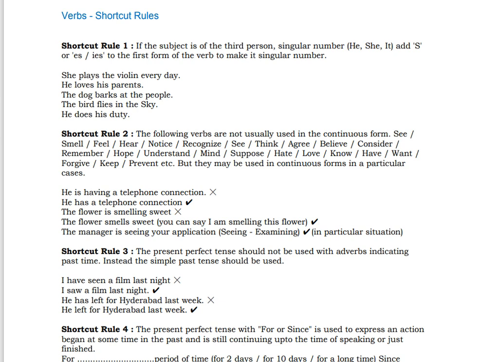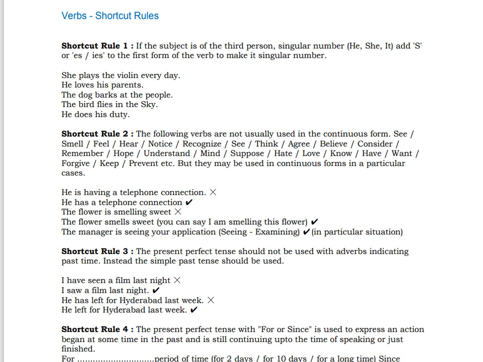She plays the violin every day. If every day is there, then it's a regular activity. In that case, what you have to use is simple present tense. So what will be the form of the verb? It will be plays. She loves her parents. Not yesterday, but still every day. She loves her parents. The dog barks at the people. Usual habit of it. The bird flies in the sky. He does his duty.